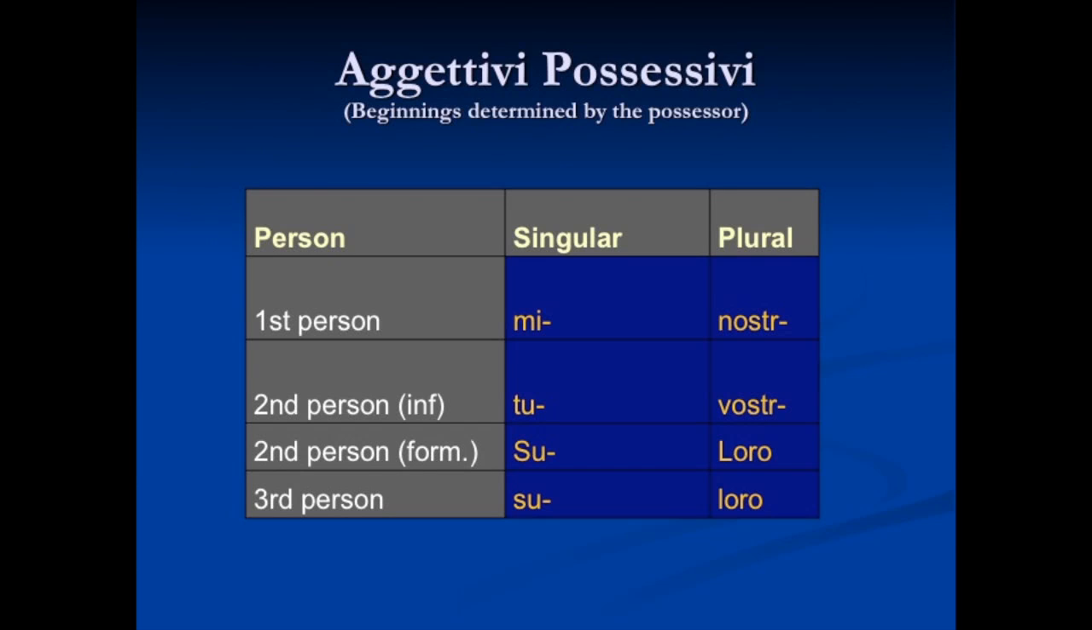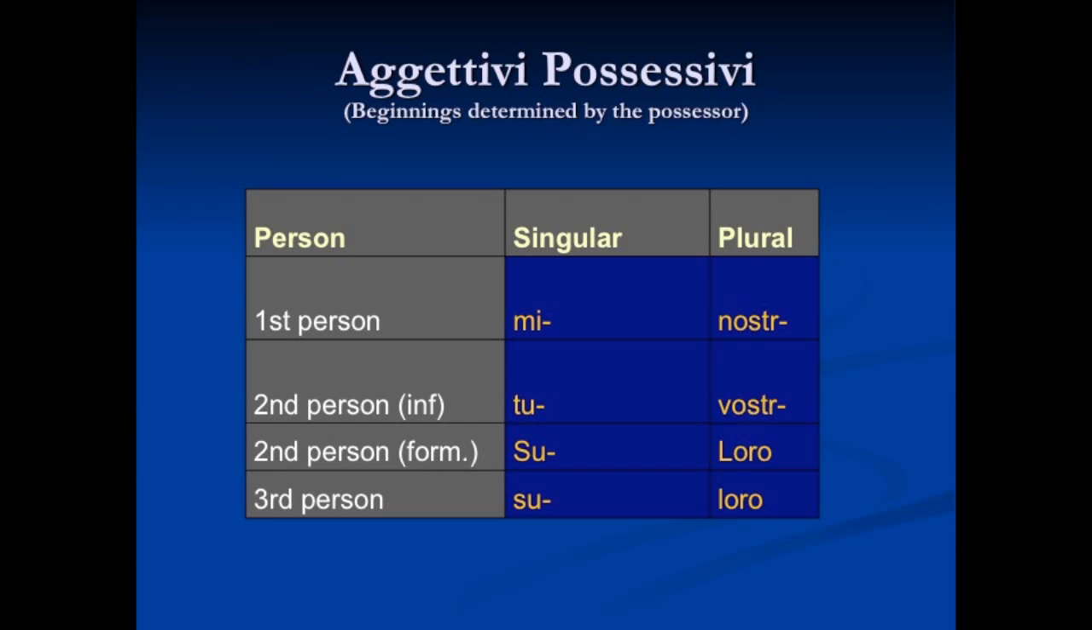Okay, let's talk about aggettivi possessivi. Possessive adjectives are also adjectives, but they happen to express a relationship between a person and an object. So they behave just like adjectives in group 1. Possessive adjectives are special though, because the first part of the adjective agrees with the person that possesses the thing. The second part agrees with the possession itself. So really these adjectives agree in two different ways. So they require special attention when you study them.